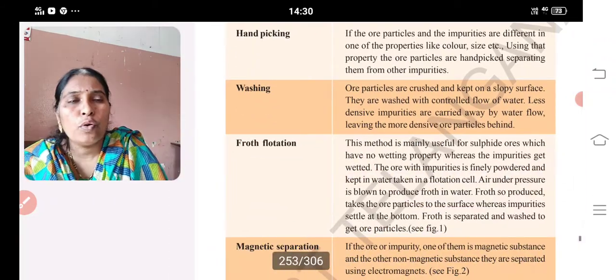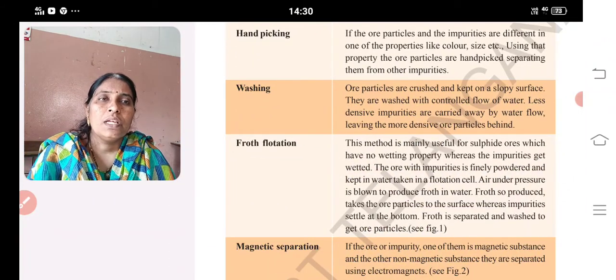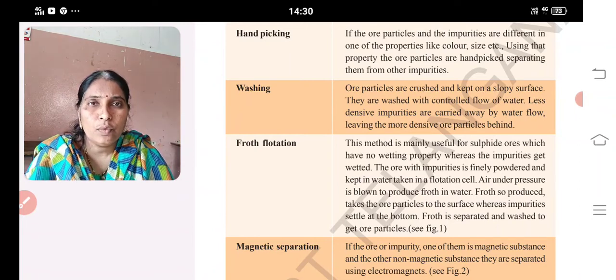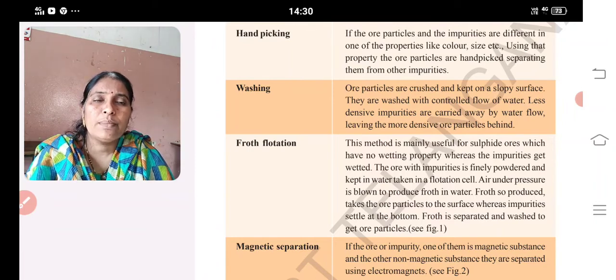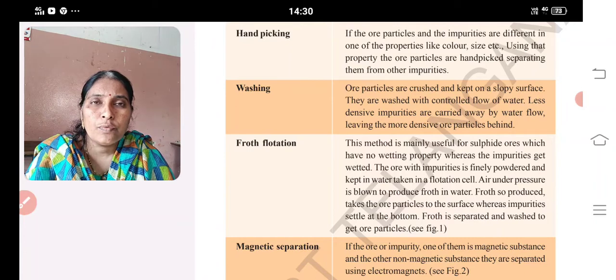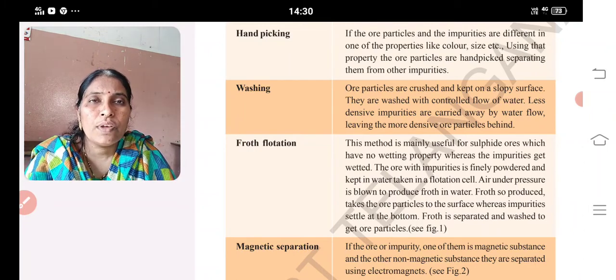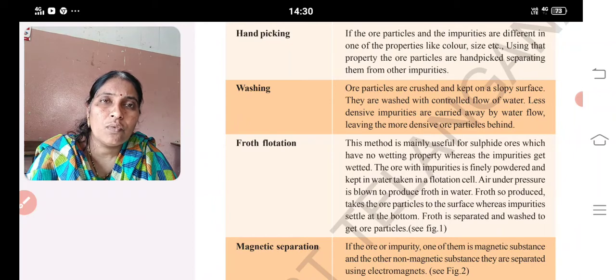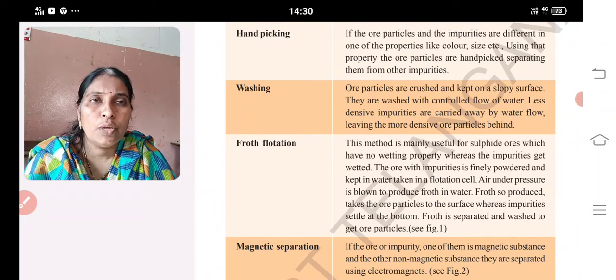Next one is froth flotation. This method is mainly meant for sulfide ores, which are dry and do not have any wetting property. For that ore, you need to finely powder it and mix it with water. The complete content is taken in a flotation cell where air under high pressure is blown into it. A froth forms which collects all the ore particles, and the impurities settle down. In this way, separating the froth and washing it with water, we can separate the ore and impurities.